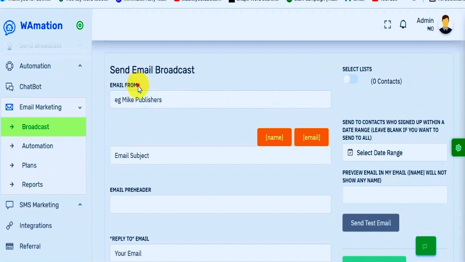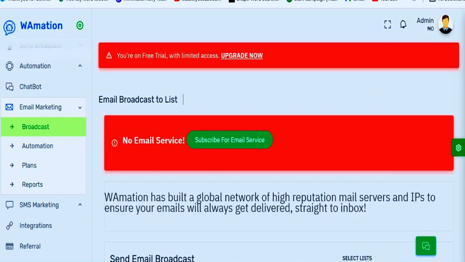Your email form, the subject, how you want the subject. Let's say for example, you say public announcement. Maybe you want to post an announcement, or you want to give a special offer, maybe for your clients for a particular season. So a special offer, you now put a bracket and then put name, and close it. That means the name of the person will be on this particular point. You put in the header, whatever you want to type. Come down.